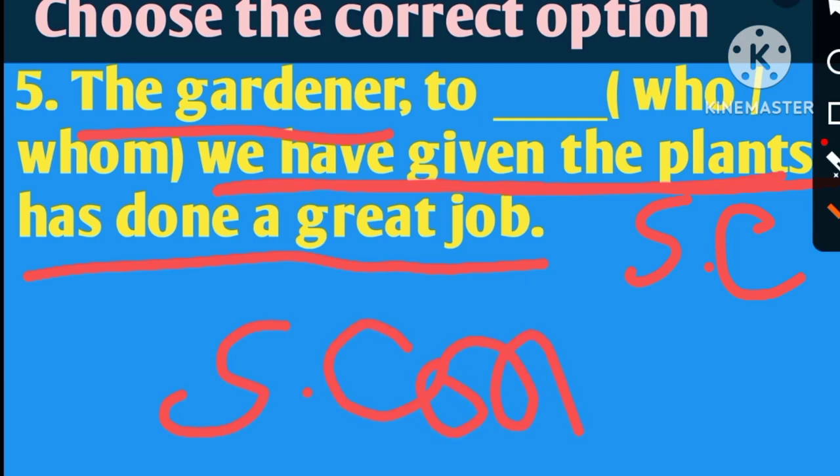Here the options are relative pronouns. That means we have to use either who or whom, and this word will act as the conjunction as well as the subject or the object of the verb that is given. The relative pronouns actually perform two activities. One is as the subordinating conjunction, and the other, as they are relative pronouns, they must be the subject or the object of the sentence. Those are the conditions, and they have to be matched.